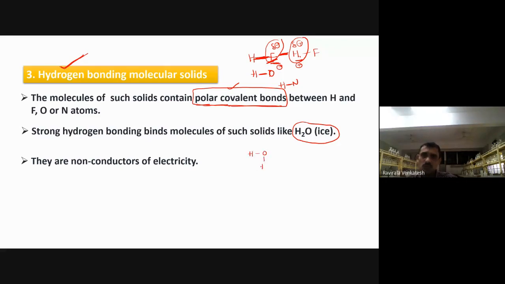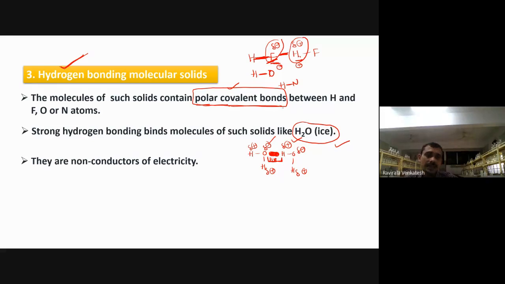Let me show this like this. HOH. This is H2O, the molecule of ice structure. Now again I have taken HOH. Now oxygen gets negative character, hydrogen gets positive character. Again hydrogen gets positive character, oxygen negative character, hydrogen gets positive. Actually between these two oxygens there is no bond. Even in the absence of a bond, they manage to get a force of attraction. They are getting some force of attraction. You call that a hydrogen bond actually. That is because of the negative charge of oxygen and positive charge of hydrogen. So this type you are going to observe in ice.